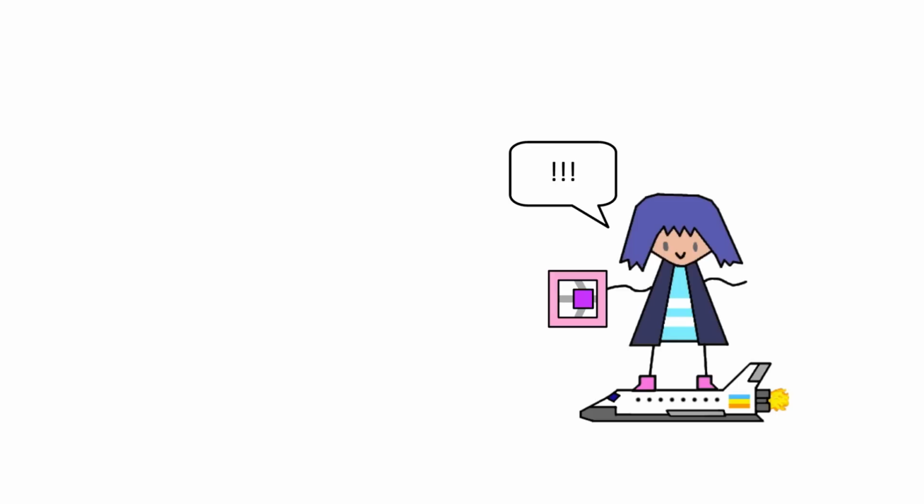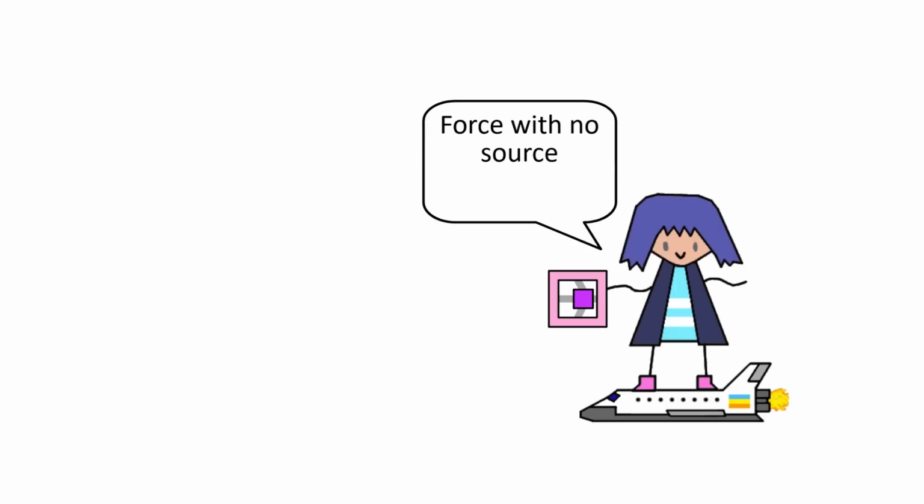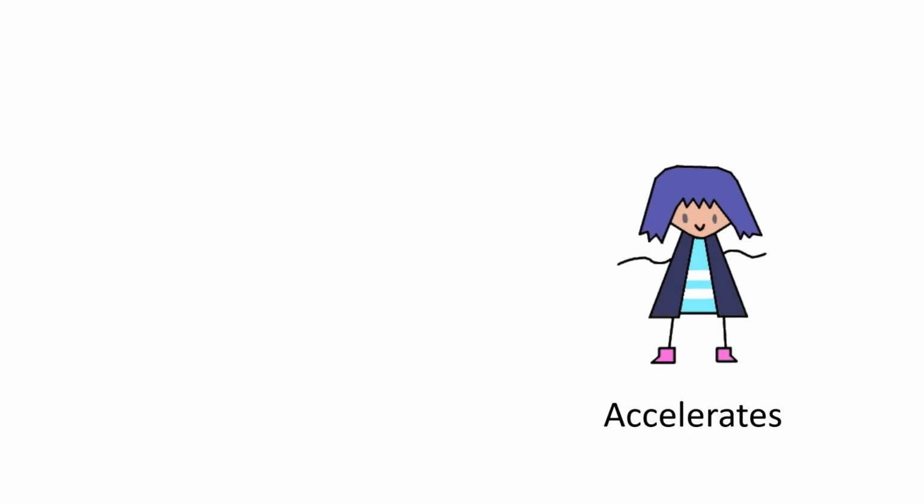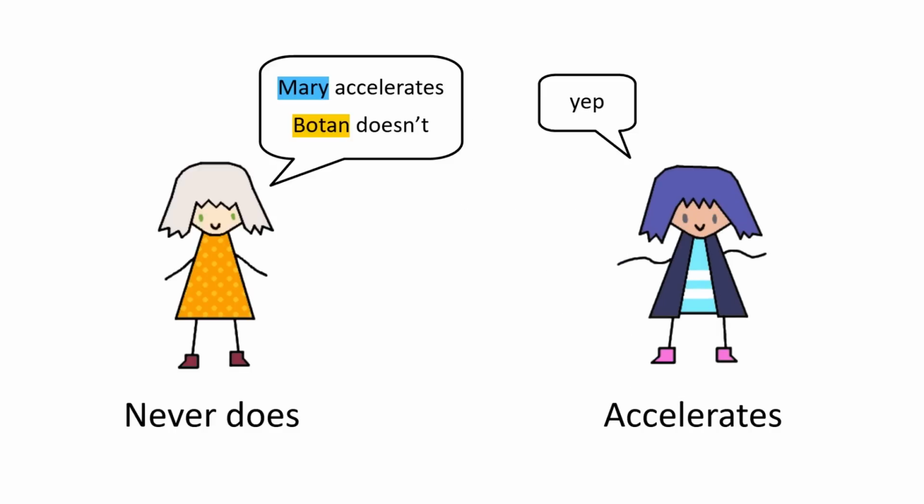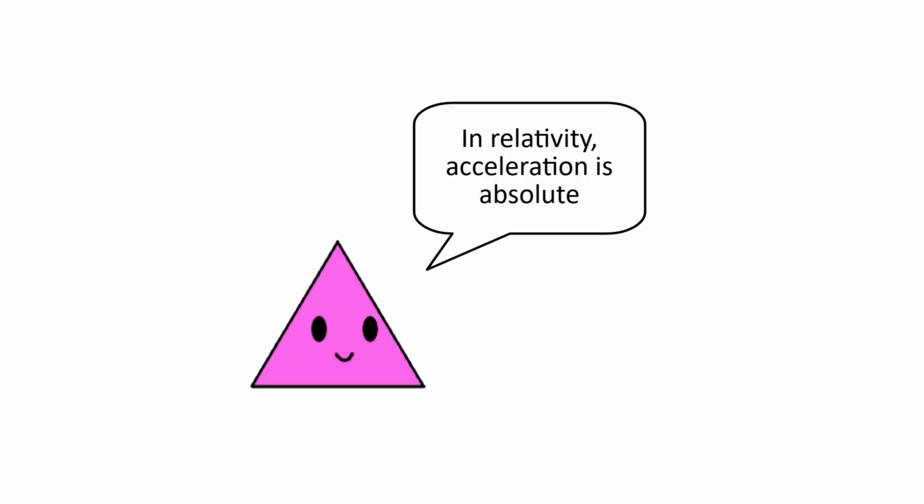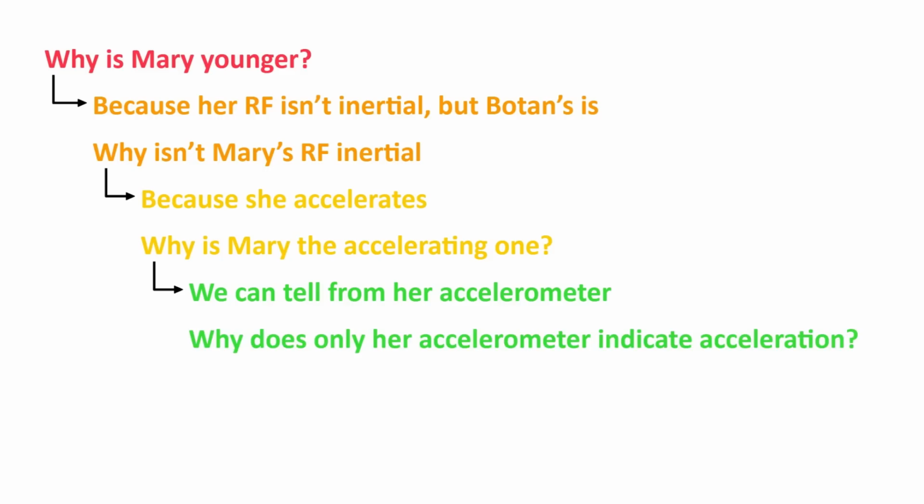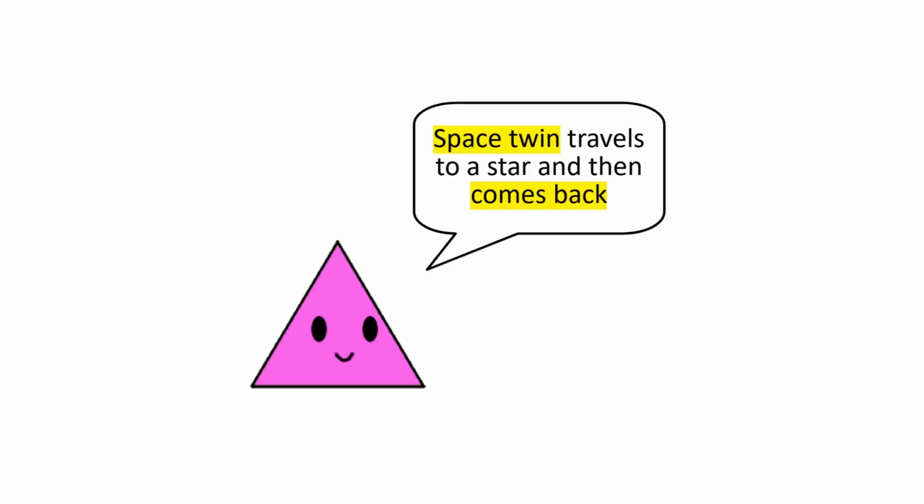Now keep in mind, the accelerometers themselves are technically superficial. The important thing is what they demonstrate, which is that only Mary ever experiences acceleration without a source of gravity, which is known as a fictitious force. The only conclusion from this is that Mary accelerates and Botan never does. Both of them agree on this because in relativity, acceleration is absolute. But why does Mary's accelerometer indicate acceleration and not Botan's? The only real answer to this is because we say so. The way we phrase the paradox is that the space twin leaves in their ship and then turns around and comes back.